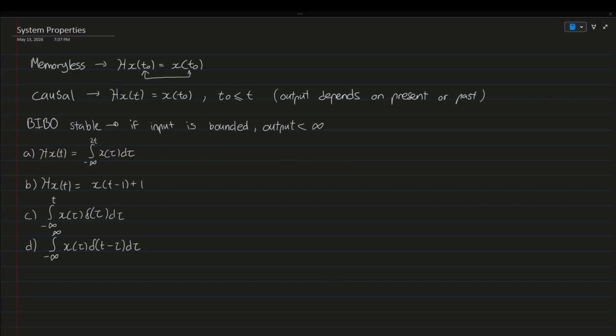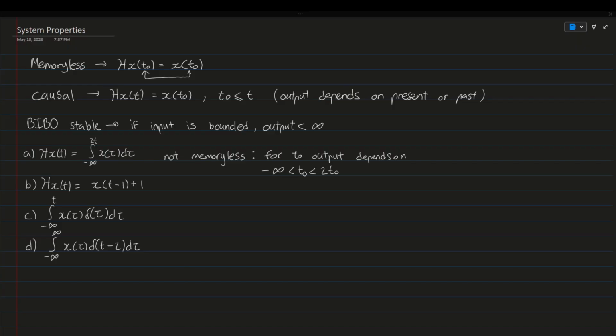So for part A, the system is not memoryless. Okay? Why? Because it depends. For, let's say, t0, the output depends on past and present, because we have negative infinity to t0. So our function is evaluated from the past all the way to the future. So it is definitely not memoryless.